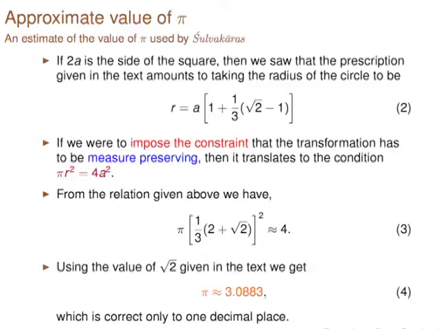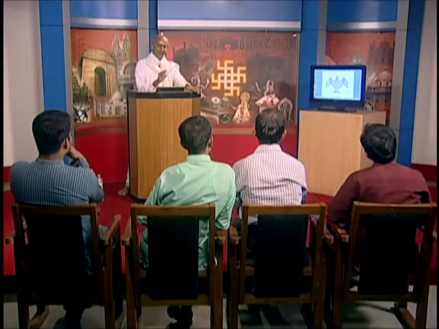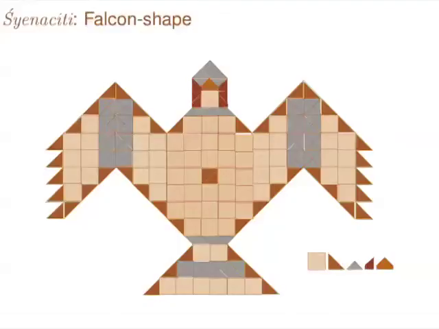So, this is the value, and certain other interesting constructions which one finds in Sulbasutras is Shena Chiti. So, how do you construct this? There are a lot of constraints which are put on the construction of this. See, it will say that the area of this has to be some units, and the number of blocks that have to be used in constructing this should be a certain number. So, with the constraint of the area, the number of blocks, and the shape of the blocks, to get something is not some simple thing.